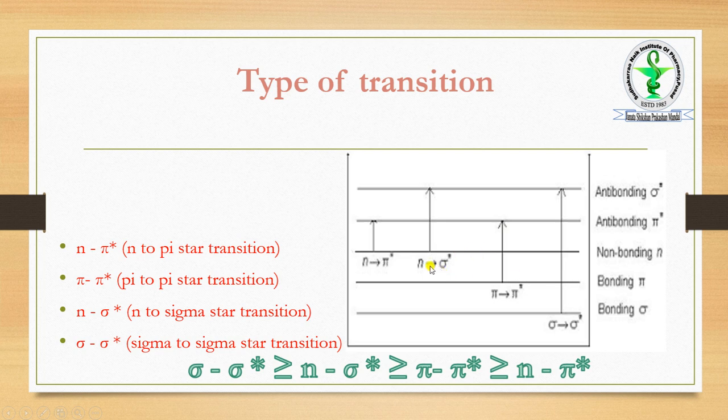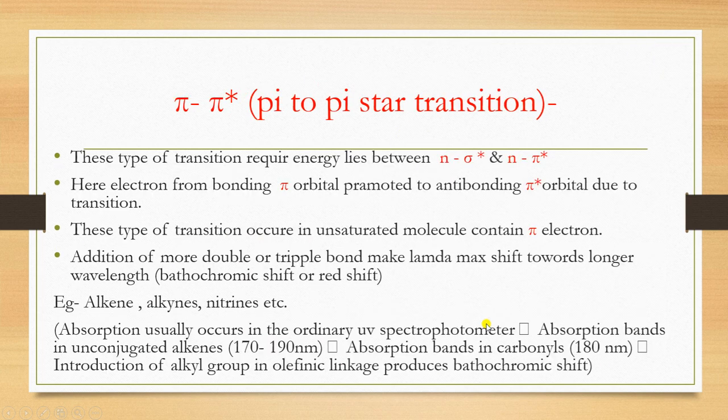So higher energy means what will the wavelength be? This one has lesser energy, higher wavelength. In the case of this one, what is going to happen? They are somewhat higher energetic. This also is higher energetic, and the wavelength is low. So in this case, an electron from a bonding pi orbital is promoted to an anti-bonding pi star orbital due to the transition. The transition happens there.